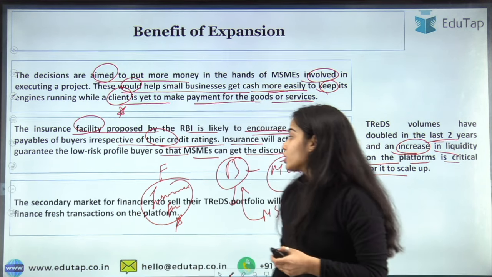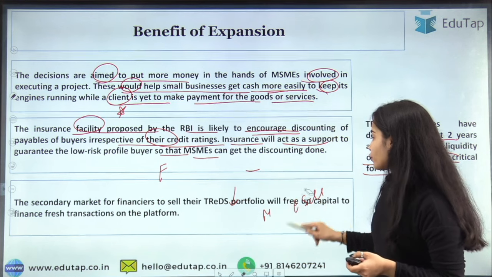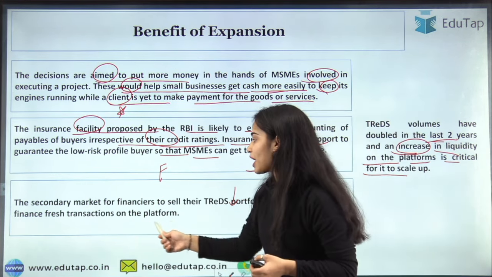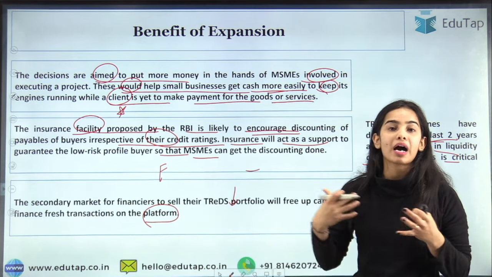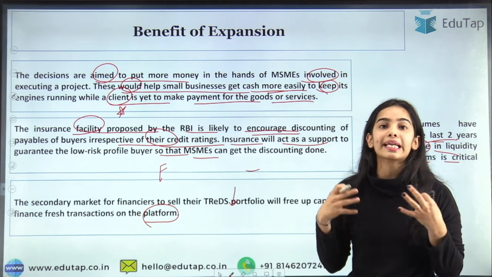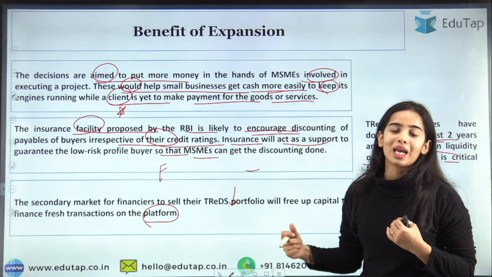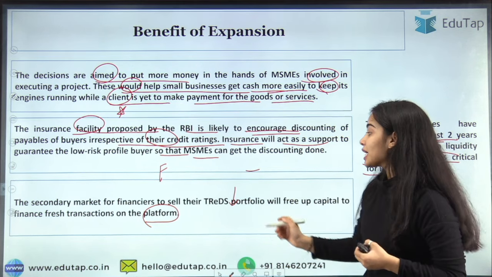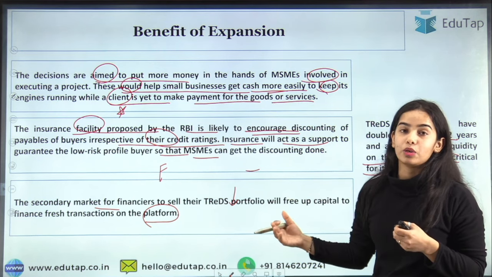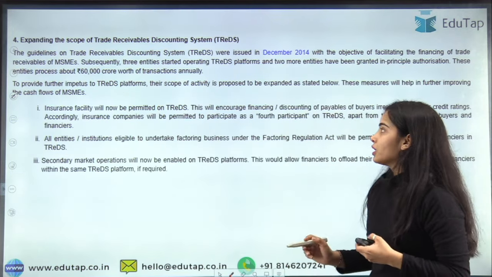Okay. So the secondary market for financiers to sell their TReDS portfolio will free up capital to finance fresh transactions on the platform. What will happen is that the secondary market is there, so more trading will happen on the invoices, and this can help in providing better and more capital, providing the money to the MSMEs. The secondary market operation will free up the fresh capital for transactions on the platform.